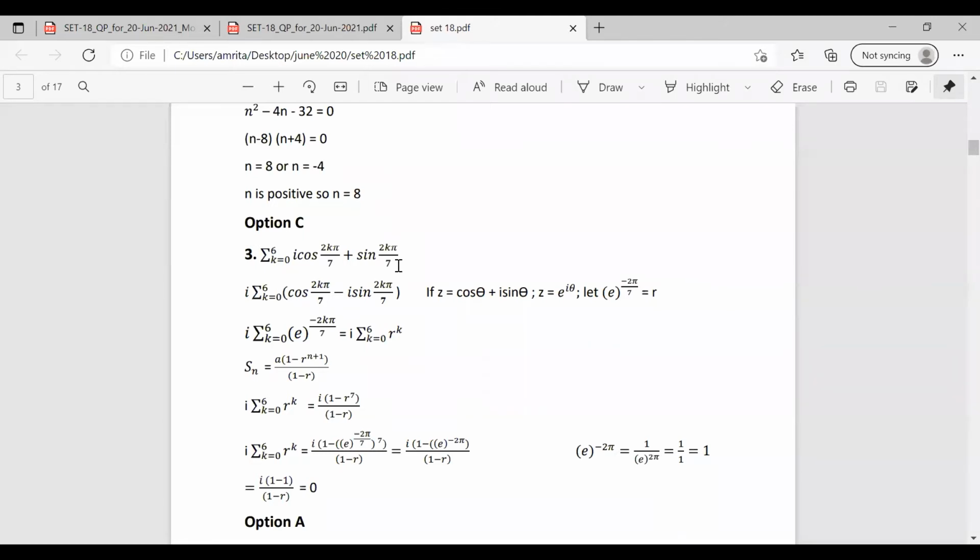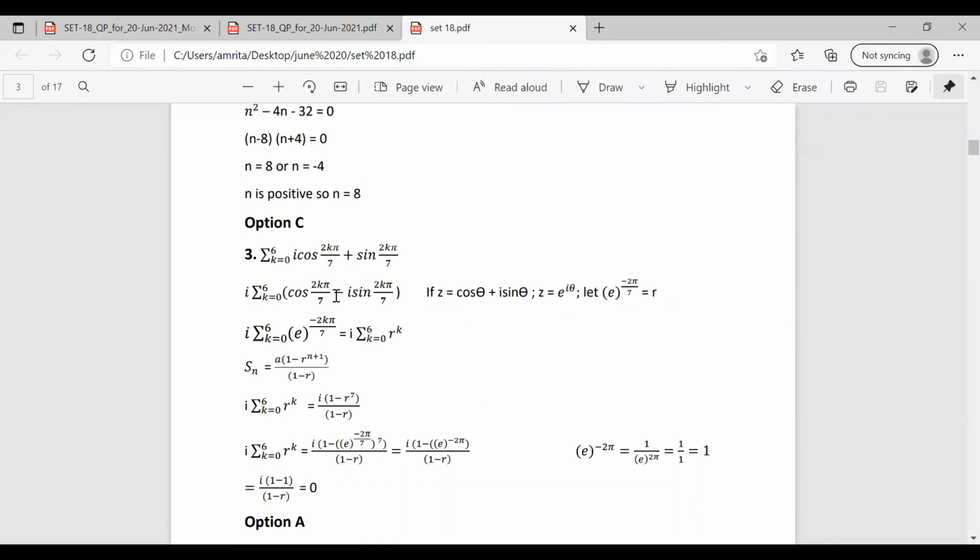So what we are going to do is take this i outside. So we will have i into sigma k equal to 0 to 6 cos 2k pi by 7 minus i sine 2k pi by 7. Just taking this i outside, and we know that i square equal to minus 1.